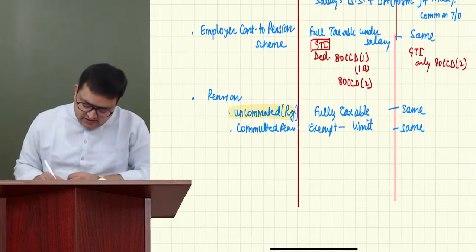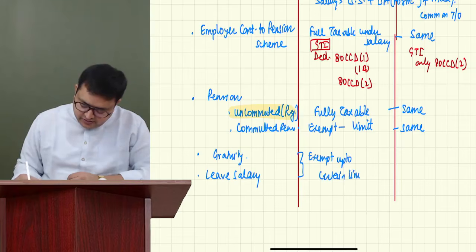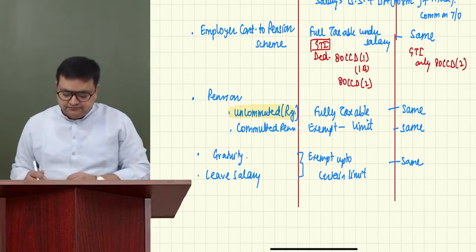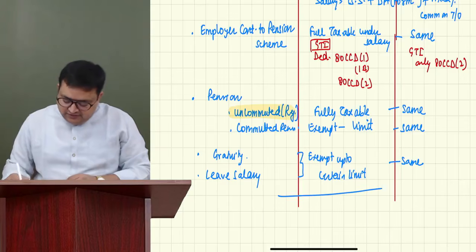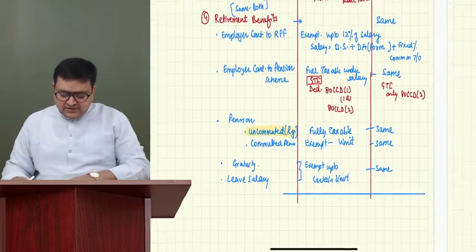Then we have other retirement benefits also, like gratuity and leave salary. Again, these are exempt up to certain limit. So once we are getting these things from an employer, make the list.